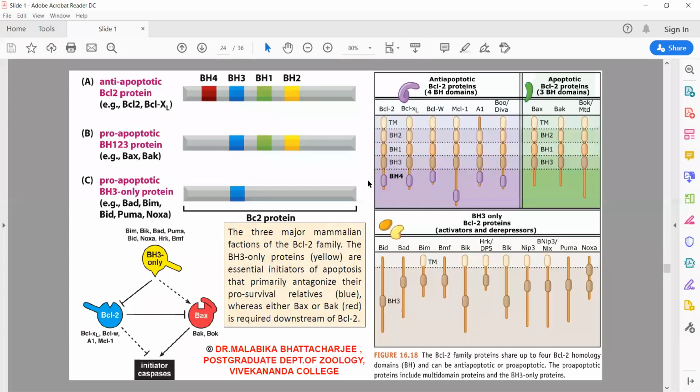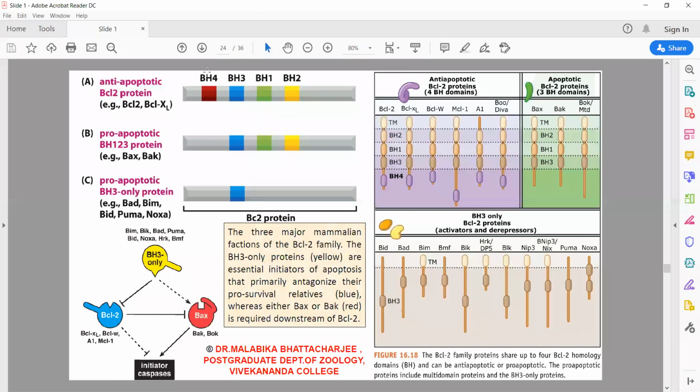Let's move on to the B group. This group of proteins, as you can see, is written as pro-apoptotic or anti-survival. That means if the cytoplasm is expressing this kind of proteins, then we have to read that the signal here is death. Now, between life and death, there is a regulator part.